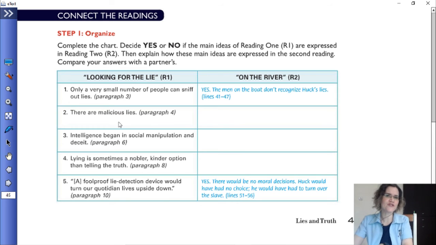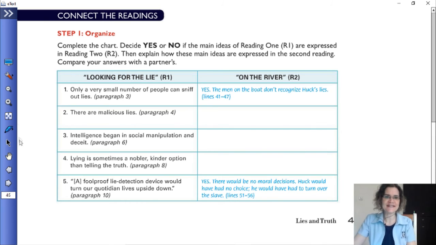Now, what about number 2? There are malicious lies. Paragraph 4. Number 3: Intelligence began in social manipulation and deceit. Paragraph 6. And number 4: Lying is sometimes a nobler, kinder option than telling the truth. Paragraph 8. Is number 2 mentioned in Reading 2, yes or no, and the same goes for number 3 and 4. You answer with yes or no and give a detail or a reason.